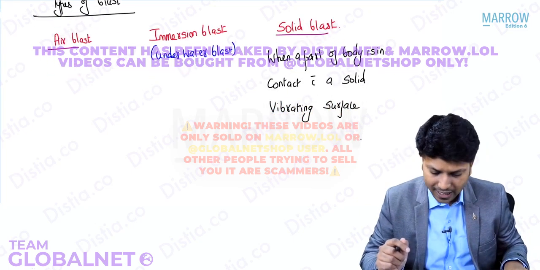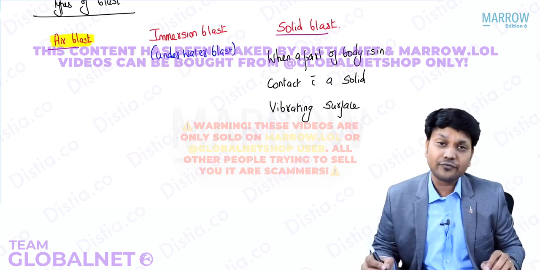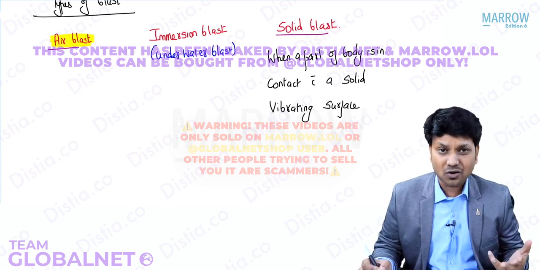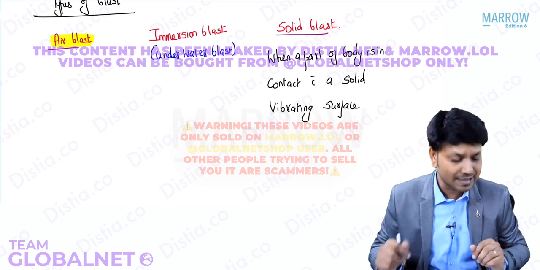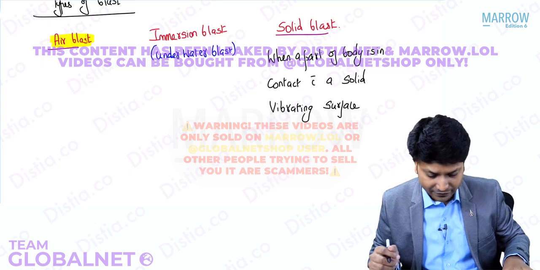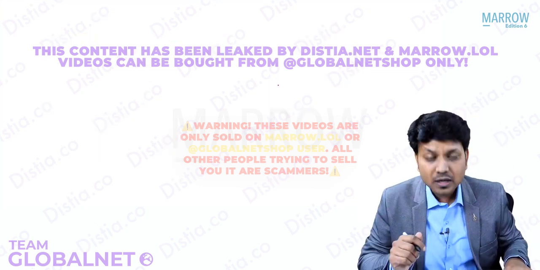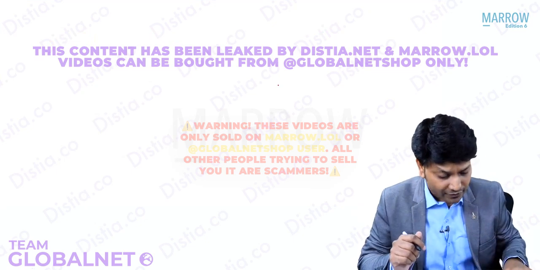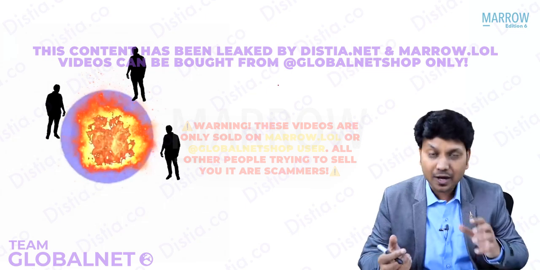So we will see what happens first in an air blast. That is more important. First of all, when you want to know what are the injuries that are caused by air blast, you need to know what are the products produced by the air blast. So we'll discuss about that, right? You can see if there is a bomb blast, assume there is a bomb and that is getting blasted. So whenever there is a bomb blast, what is the first product? The first product, right? First, let us say this is a bomb and there is a bomb blast.